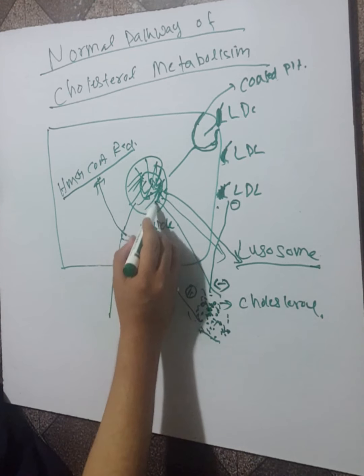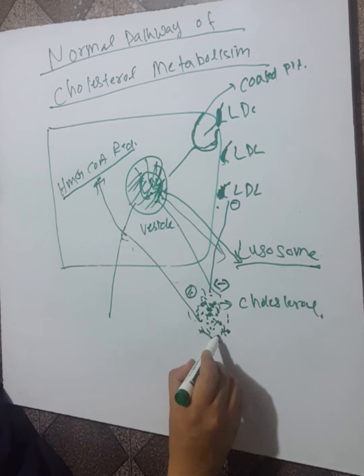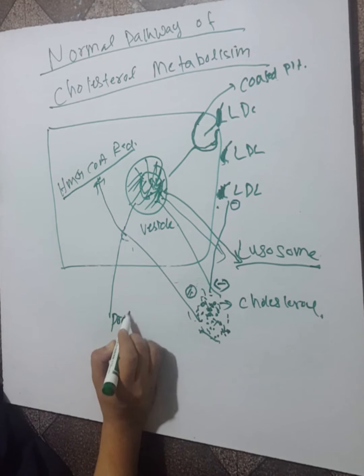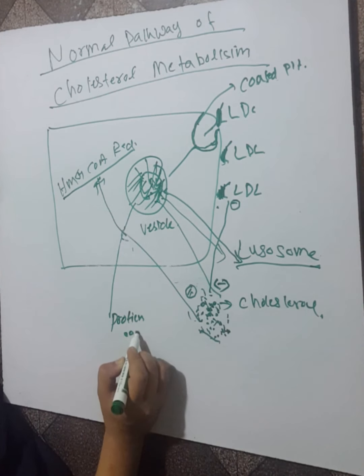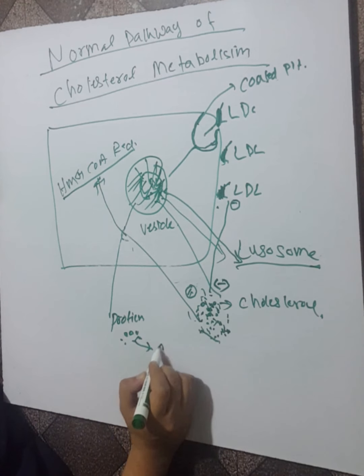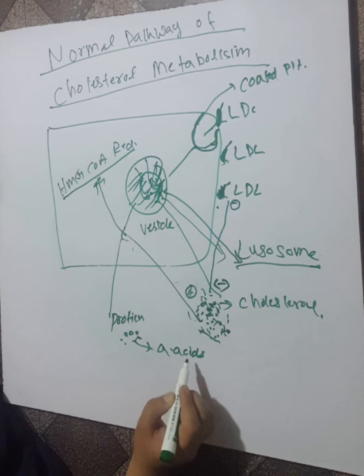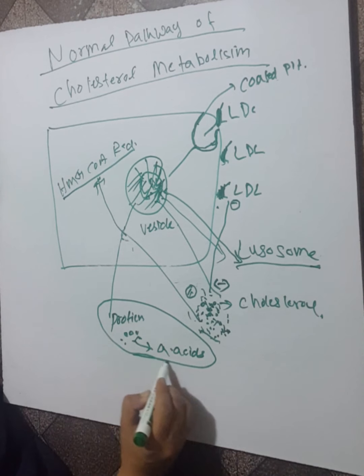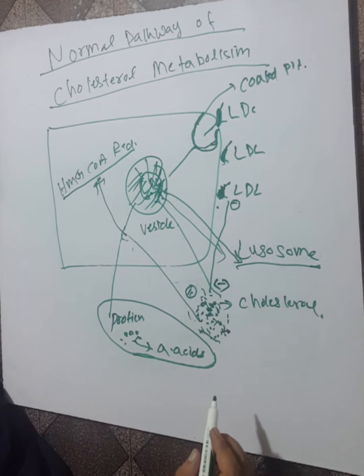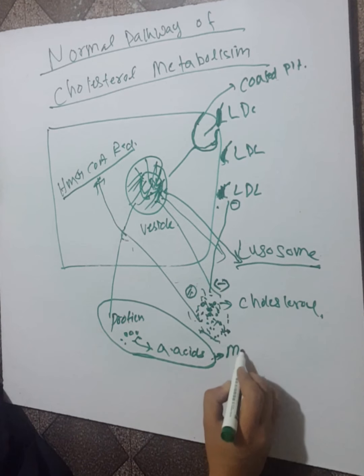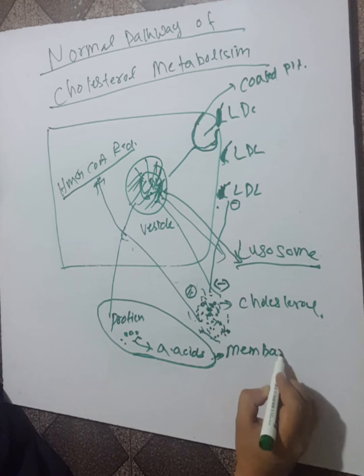So the vesicle ruptures into cholesterol, and protein fragments are also present. These proteins are amino acids. These amino acids play a role in the function of the membrane receptor protein.